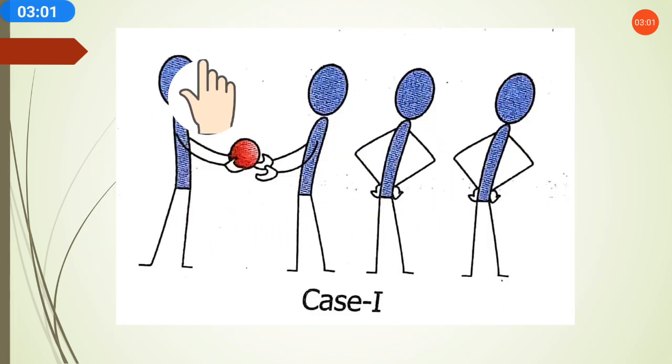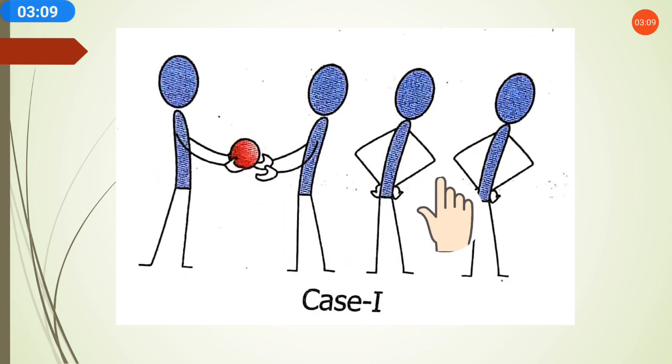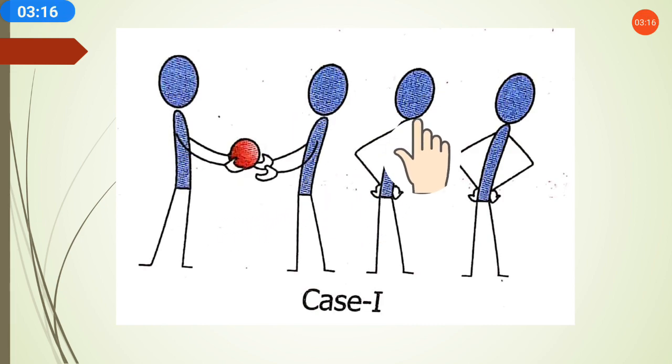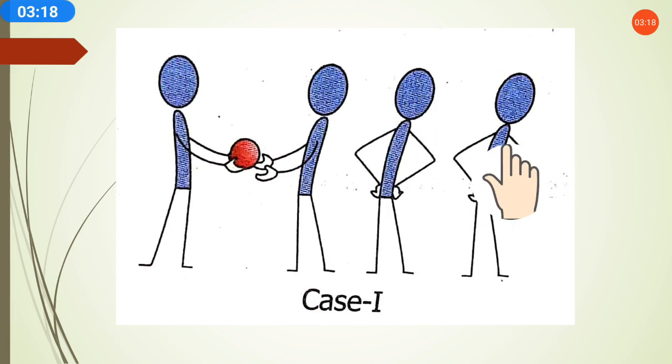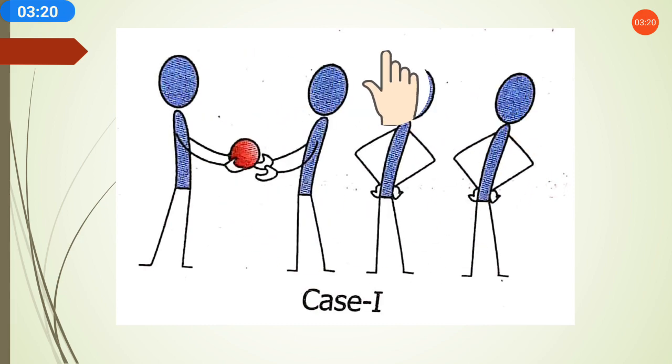With this picture you can understand, as I explained before also, that if we have to transfer the ball from one fielder to another, one fielder will pass the ball to the next one, then the next one will pass it to another, and the process goes on. This is called the process of conduction.